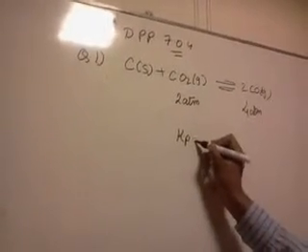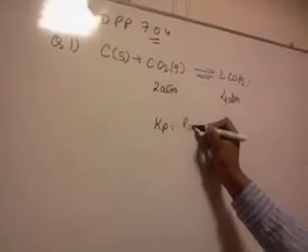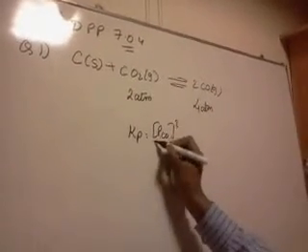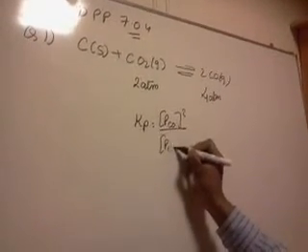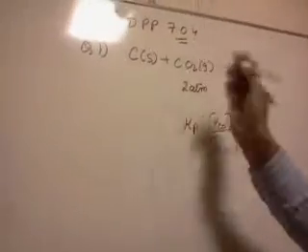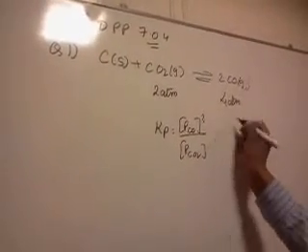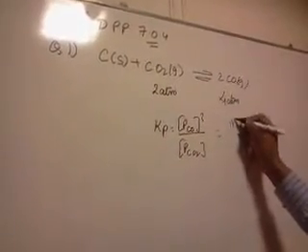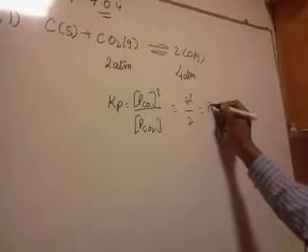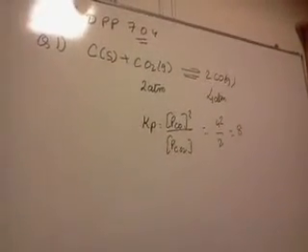The Kp for this reaction will be equal to the partial pressure of CO squared upon the partial pressure of CO2. Since carbon is solid, I don't need to bother about it. I can substitute the values. Partial pressure of CO will be 4, so it will be 4 squared upon 2, and it will be 8. The option D would follow.